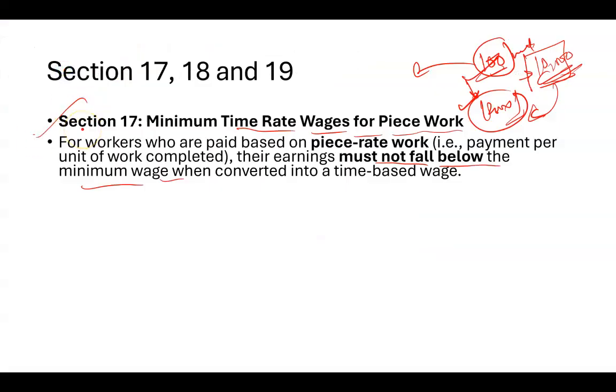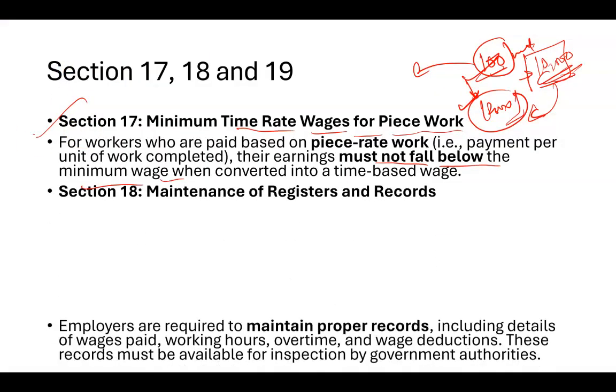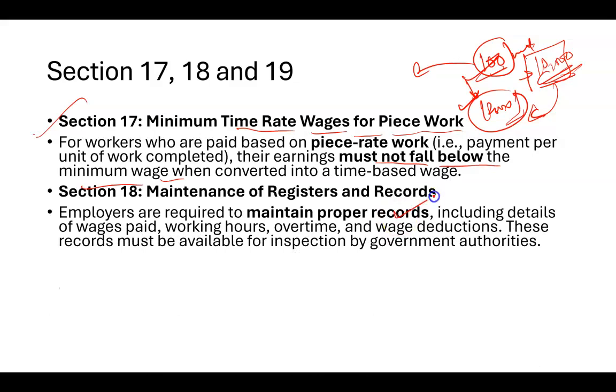Section 18, maintenance of registers and records. It's very important to maintain proper records. Every record should be there: how many hours, which type of job, what the working conditions are, overtime, wage reduction, everything should be recorded either digitally or on paper. But most of the time now we have digital systems, so we have to record everything.